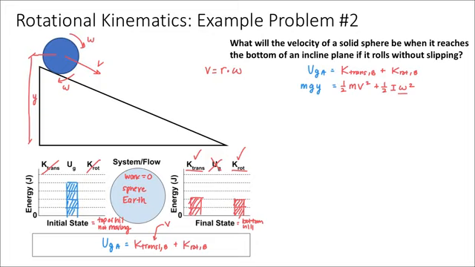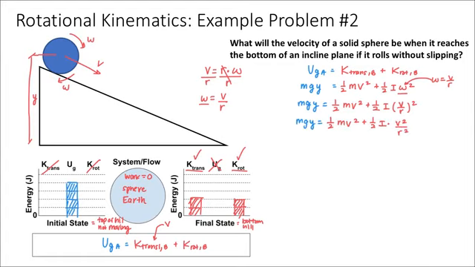In other words, if you rearrange this for omega by dividing both sides by r, you will get that omega equals v over r. Or in other words, the angular velocity of an object is the linear velocity of that object divided by its radius. And so I can plug this in to this equation. I can say omega equals v over r, just plug that in right here for omega to further break this equation down. That would look like this. Now, since that omega was being squared, the v over r is being squared. And so if I square v over r, then my expression would look something like this.